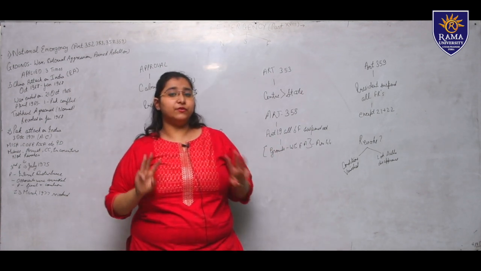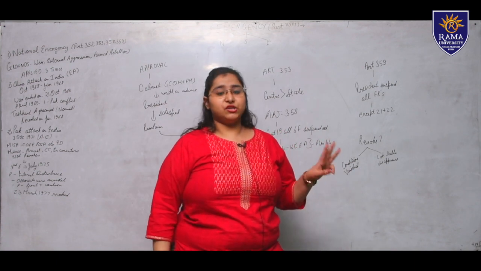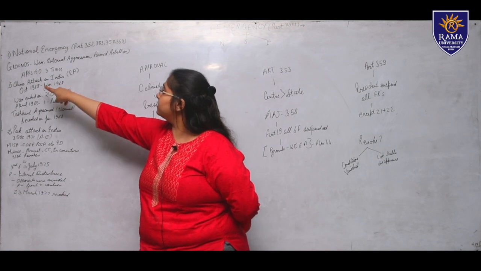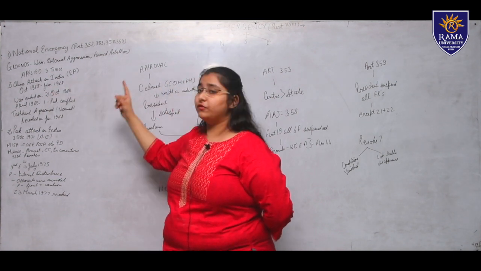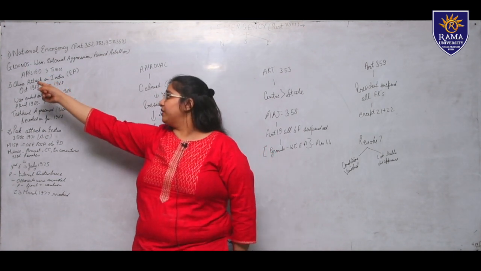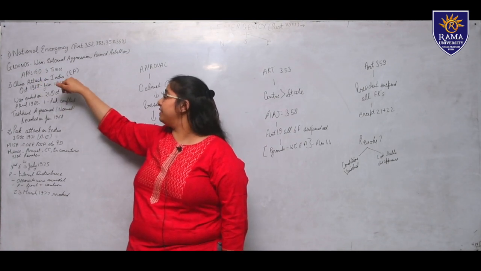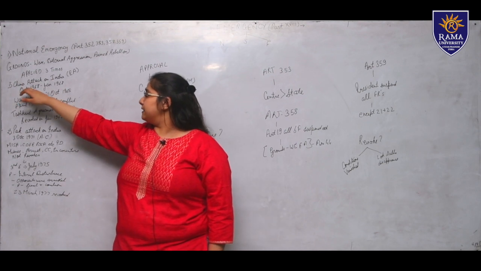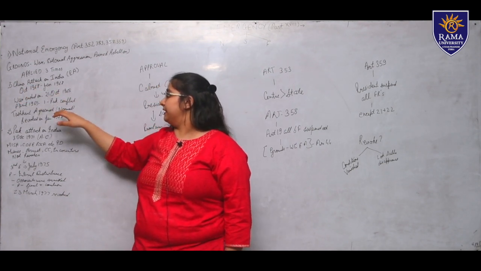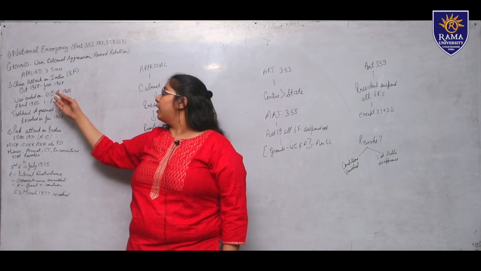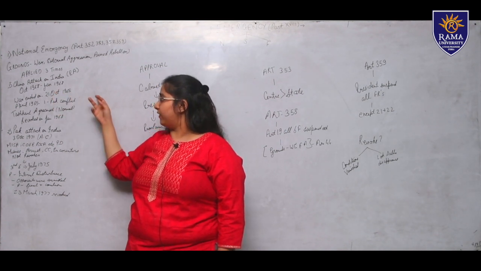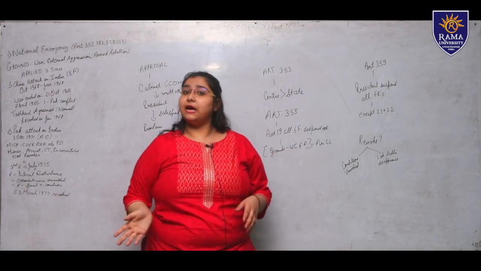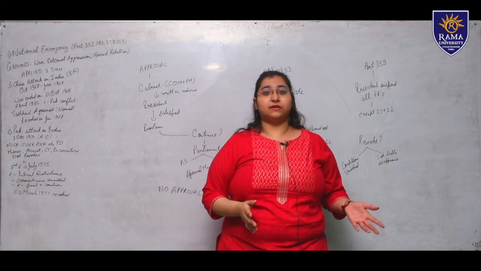National emergency has already been applied three times. The first time emergency was applied was when China attacked India, and the reason given was external aggression. It was applied in October 1962 till January 1968. Although the war ended on 21st November 1962, the government still continued the emergency.